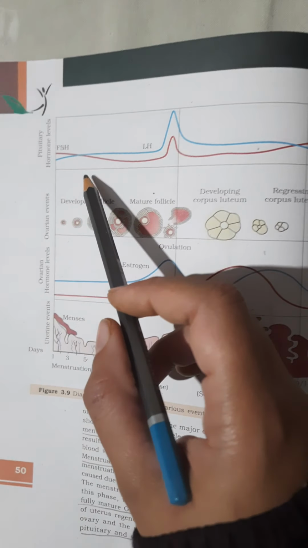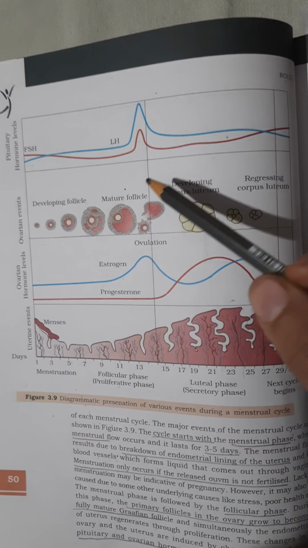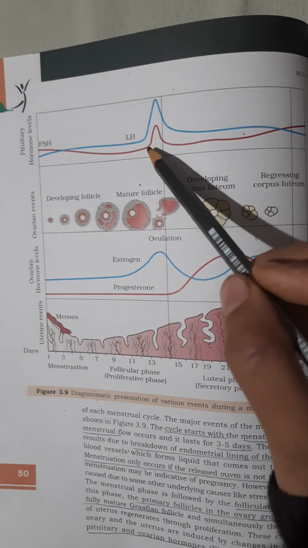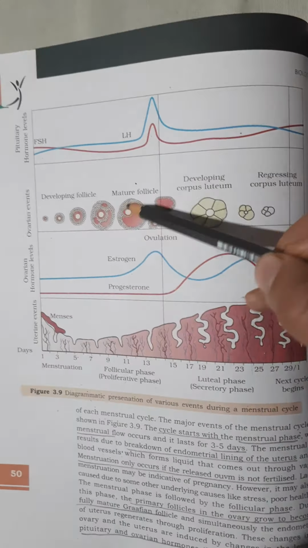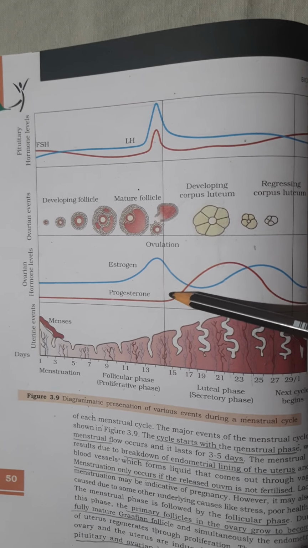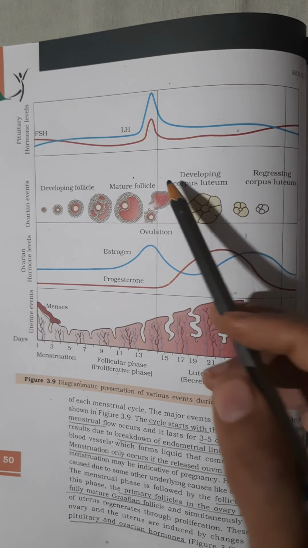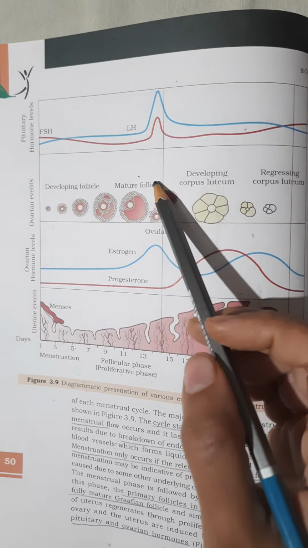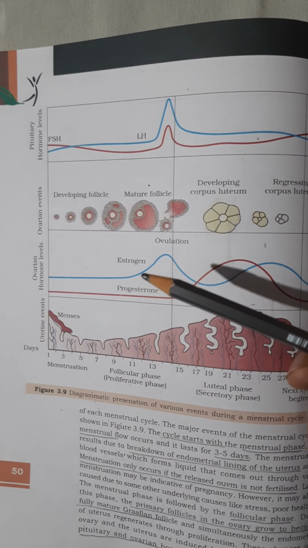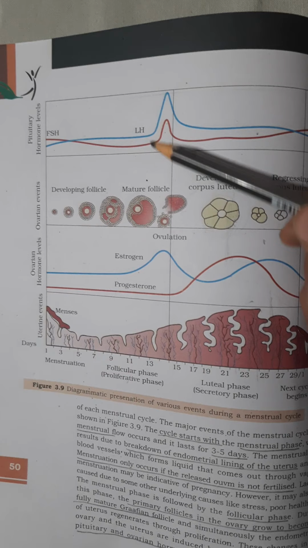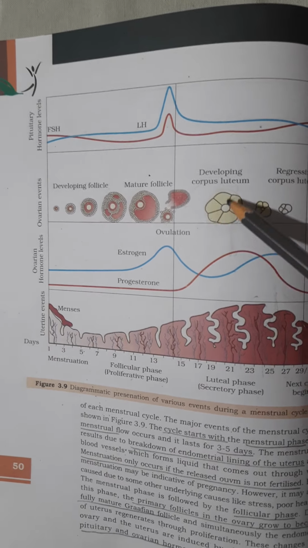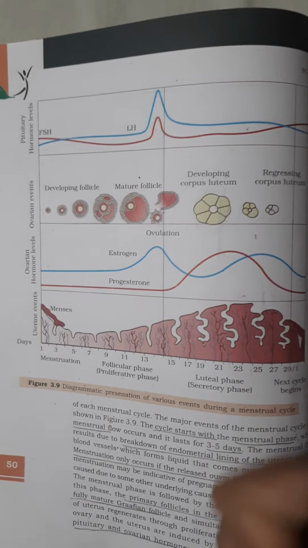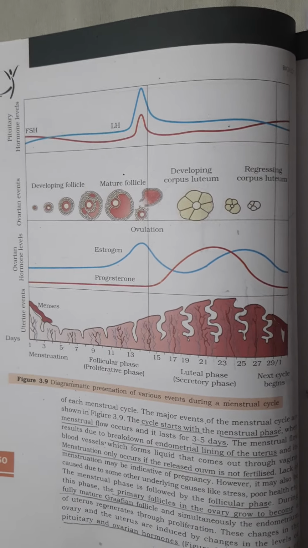Lastly, let us look at the pituitary hormones. The two hormones, the gonadotropins, which are luteinizing hormone and FSH, that is follicle stimulating hormone, show their peak at ovulation, because this is very much required for the development of a mature egg. Especially the LH surge. What is LH surge? When there is rapid secretion of LH or luteinizing hormone mid-cycle, at the ovulation phase, it induces the Graafian follicle to release the egg. That is done by LH.